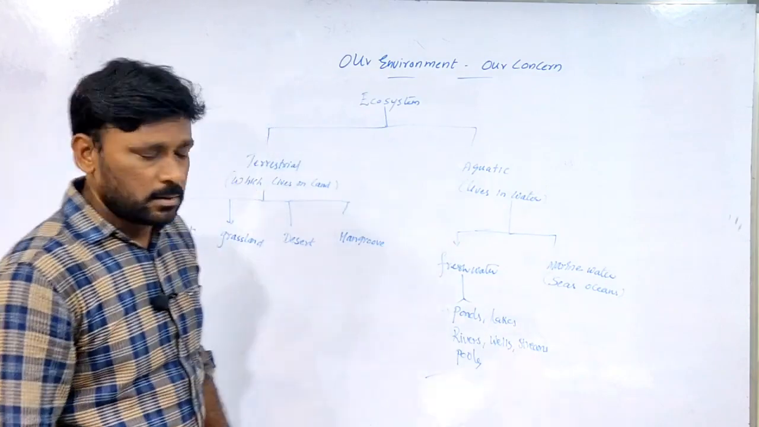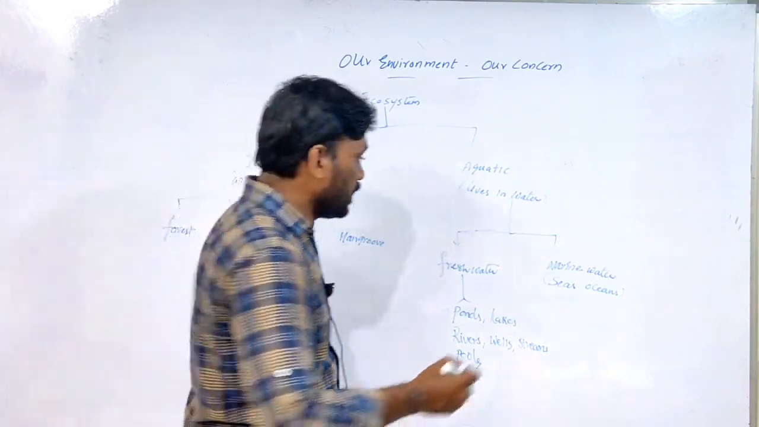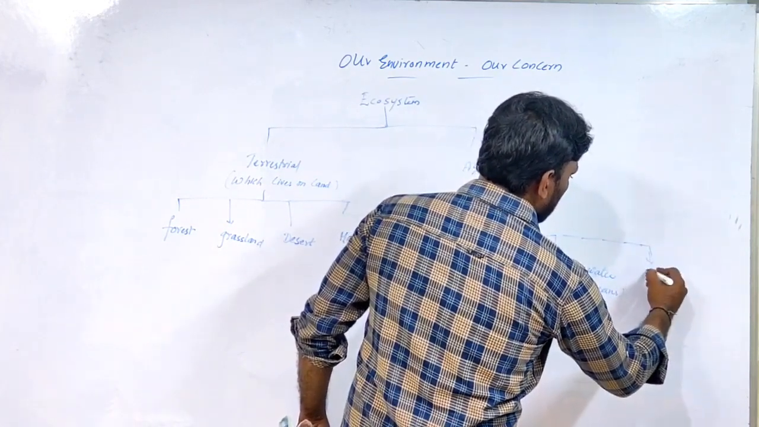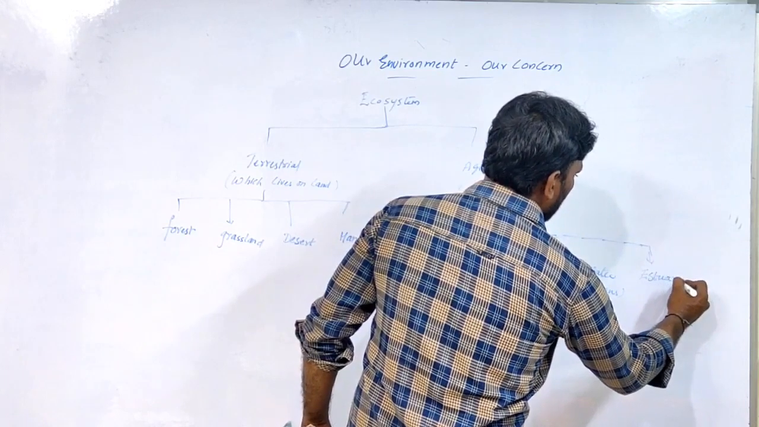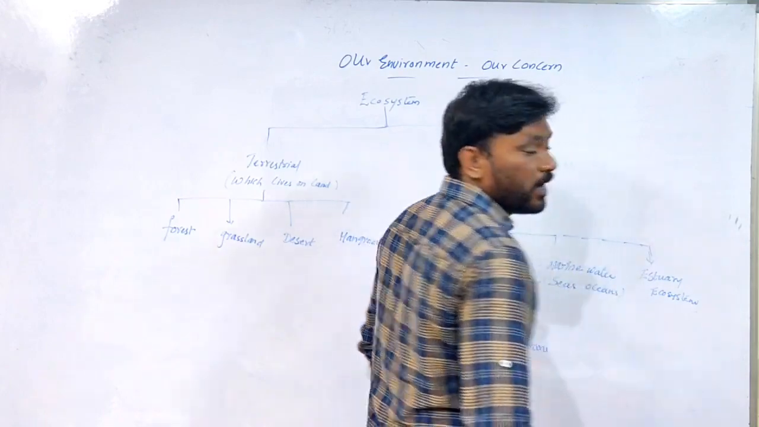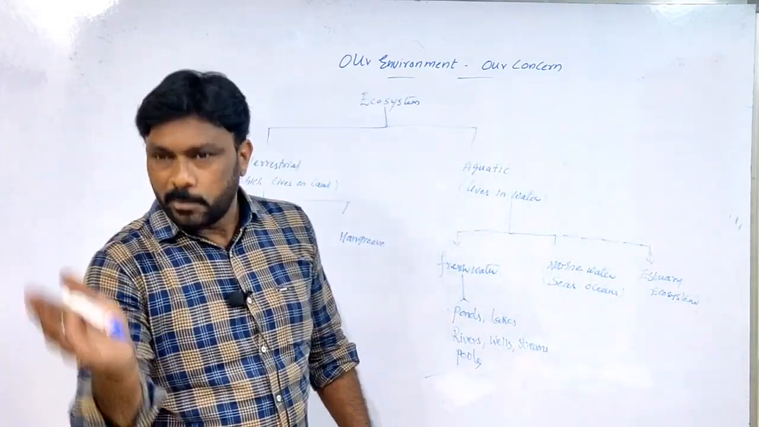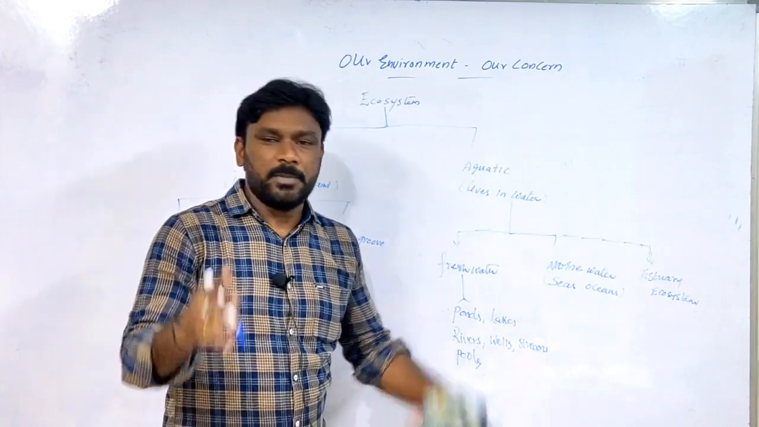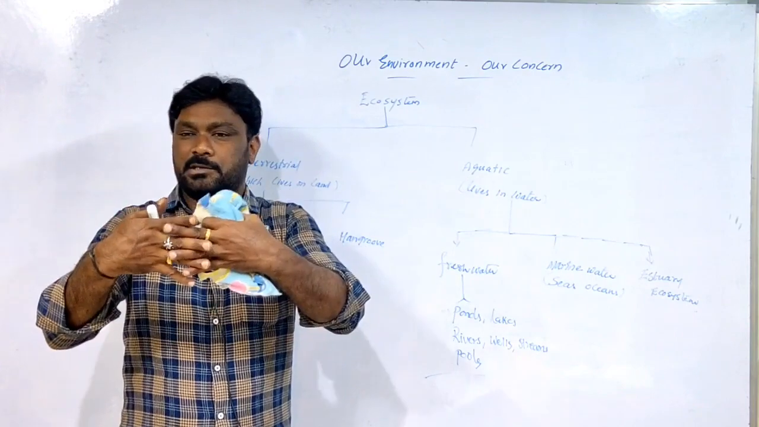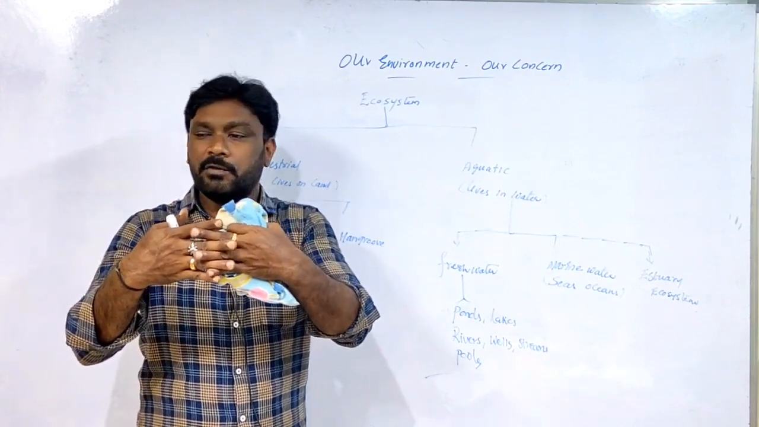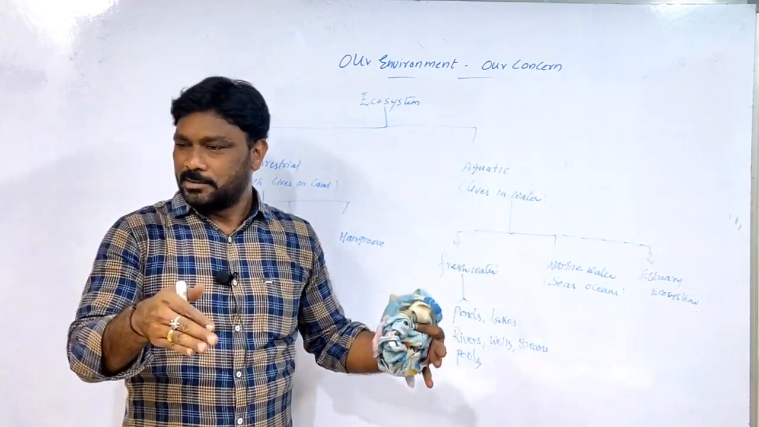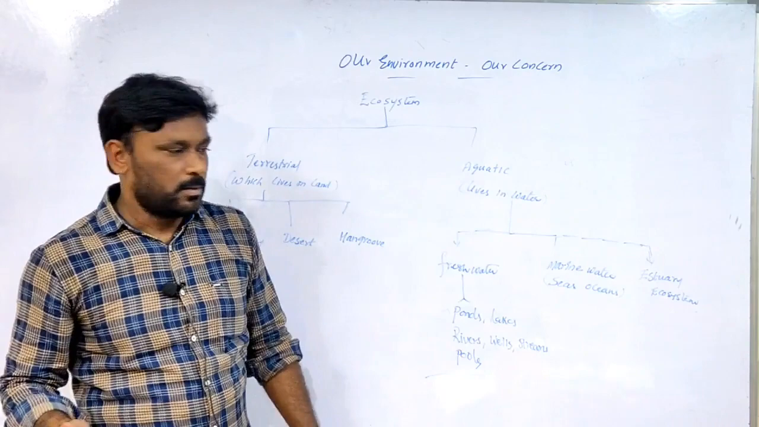Another ecosystem is there, the estuary ecosystem. What is an estuary? Where river water mixes with the salt water. A place where the two waters, one the salt water and one the fresh water, mix. Here the concentration of salt will be more than the river water and less than the salt water. Estuary. Okay.